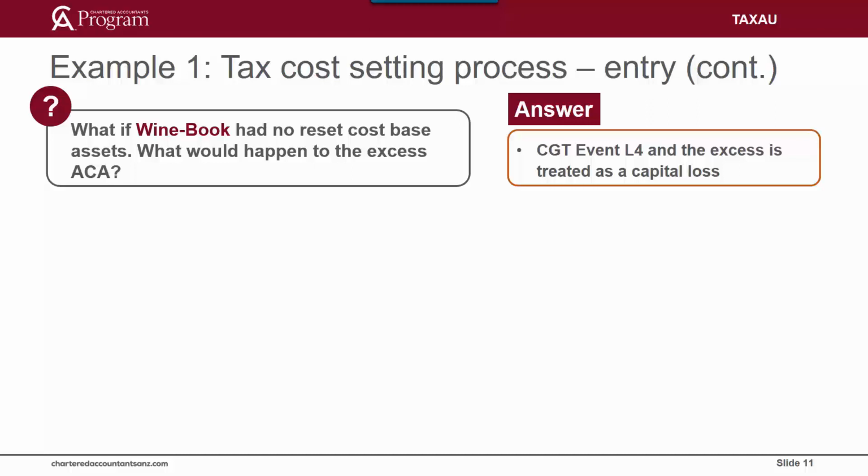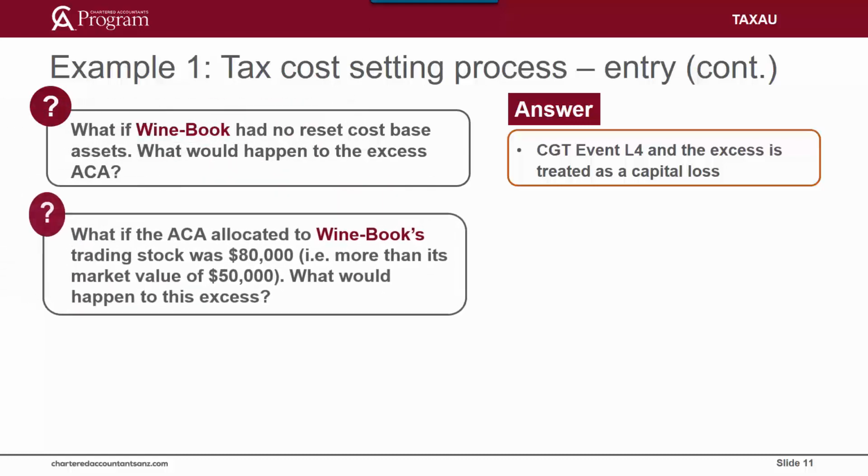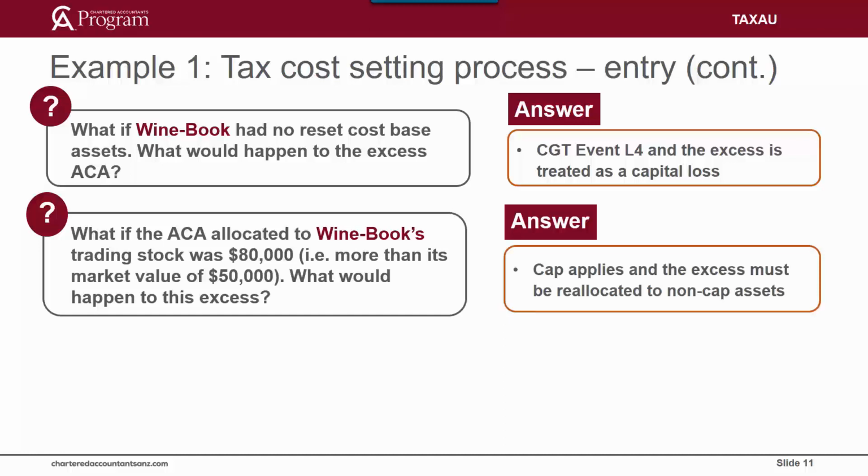Okay, let's do a different change of facts. This time, what if the ACA allocated to Winebook's trading stock was $80,000? That is more than its market value of $50,000. What would happen to the excess? The correct answer is that a cap applies to the amount of ACA that can be allocated to revenue assets like trading stock. Therefore, the excess $30,000 would need to be reallocated to other reset cost-based assets that are not subject to capping. This reallocation is done in proportion to their market values.